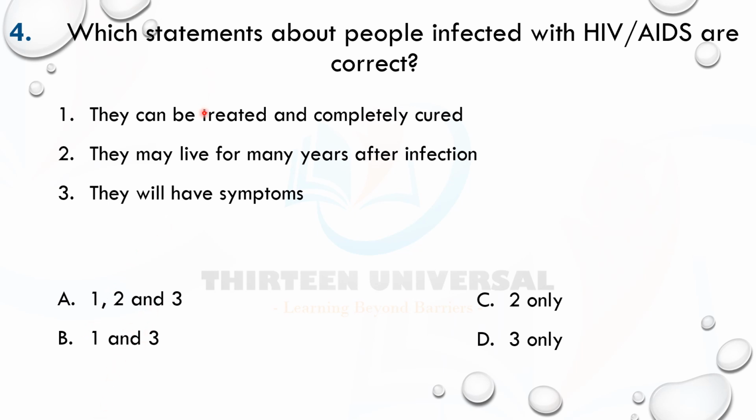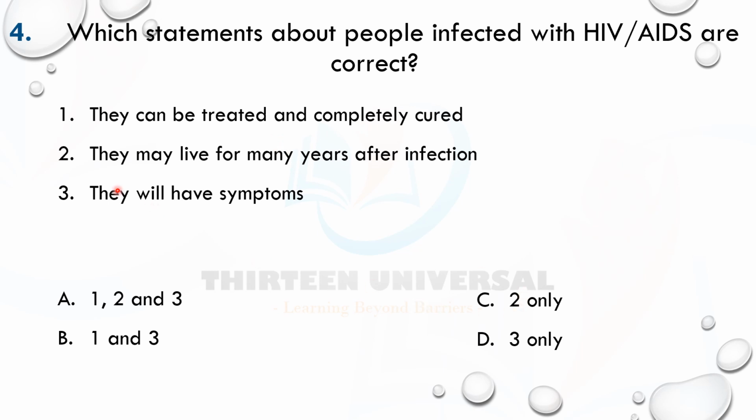One is not correct. Two says they may live for many years after infection. Yes, they can live for many years if they take care of themselves and take food that boosts the immune system. Remember that the HIV virus destroys immune cells, T helper cells and macrophages. They are the target cells. So if you take food that helps to boost the immune system, or take antiretroviral drugs which slow down the replication process of the HIV virus, it can help. So two is correct.